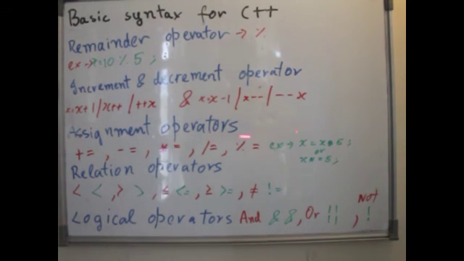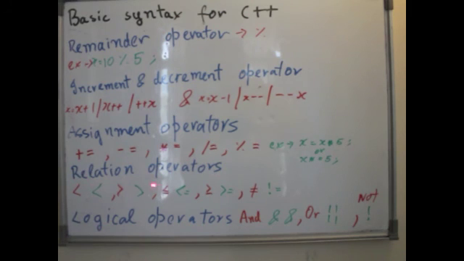Then we have the assignment operators, which can be plus equal to, minus equal to, star equal to, then divide, which is forward slash equal to, and then percentage equal to. So instead of writing x is equal to x into 5, we can write x star equal to 5.